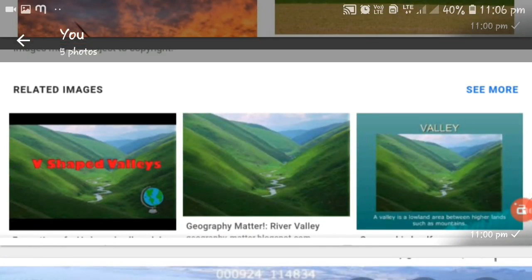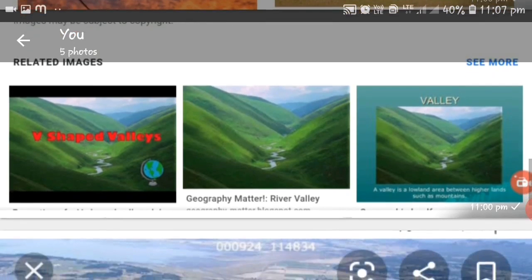Look at the given picture: V-shaped areas which are present between two hills. Observe this picture, children. In between the two hills, the valleys will be formed. Observe here, V-shaped. So valleys means an area present between two hills.